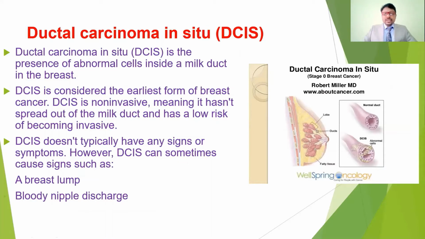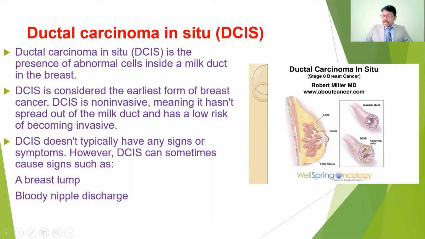And the next one, which we just discussed among the types, is ductal carcinoma in situ. Ductal carcinoma means the ducts are affected. Ducts are what carry the milk from the lobes to the nipple regions. So if the cancer affects the ducts, it does not spread to other parts of the tissues. The normal duct is a tubular organ that carries the milk from the lobes to the nipple regions.